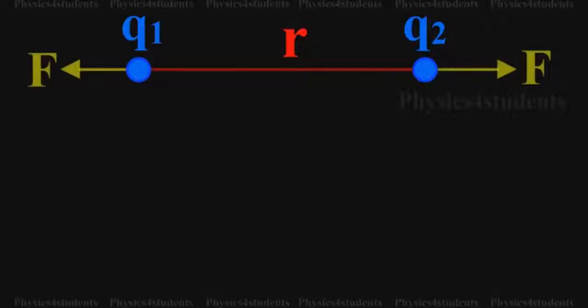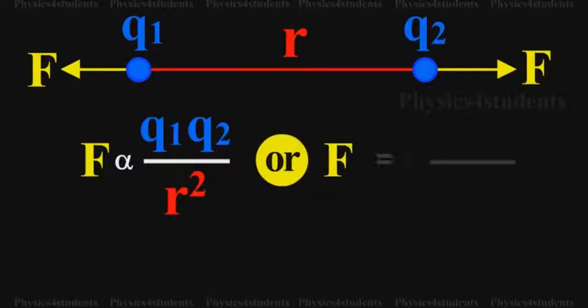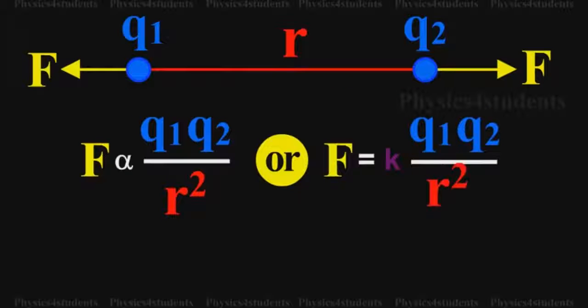Let Q1 and Q2 be 2 point charges placed in air or vacuum at a distance r apart. Then, according to Coulomb's law, F is directly proportional to Q1 into Q2 divided by r square, or F is equal to K into Q1 into Q2 divided by r square, where K is a constant of proportionality.